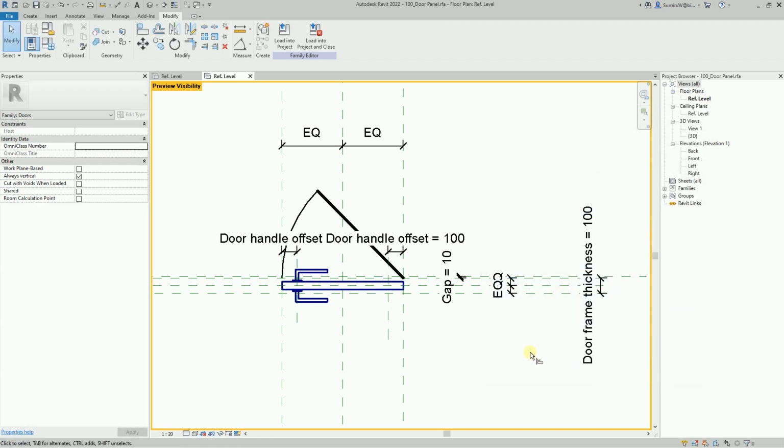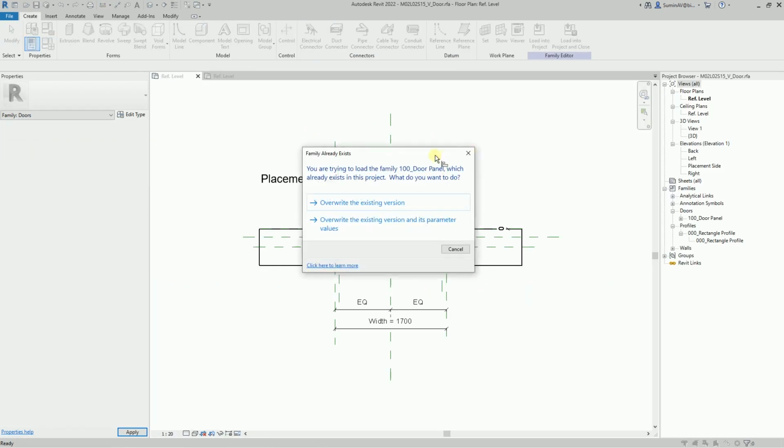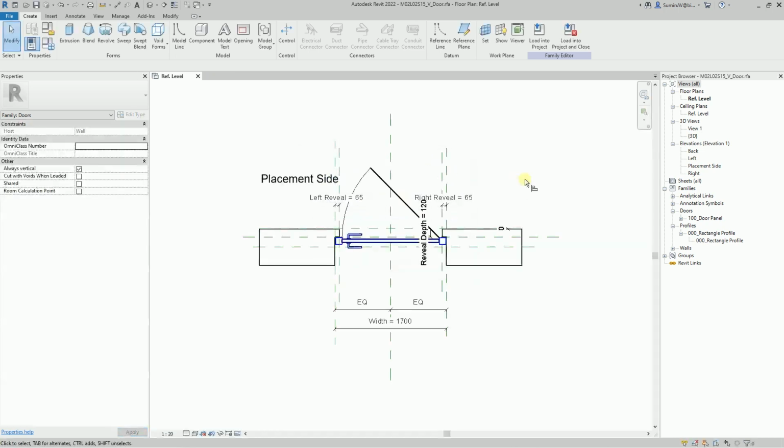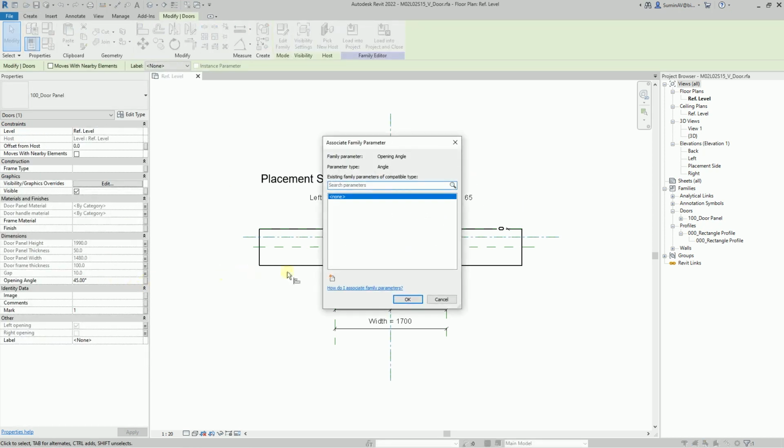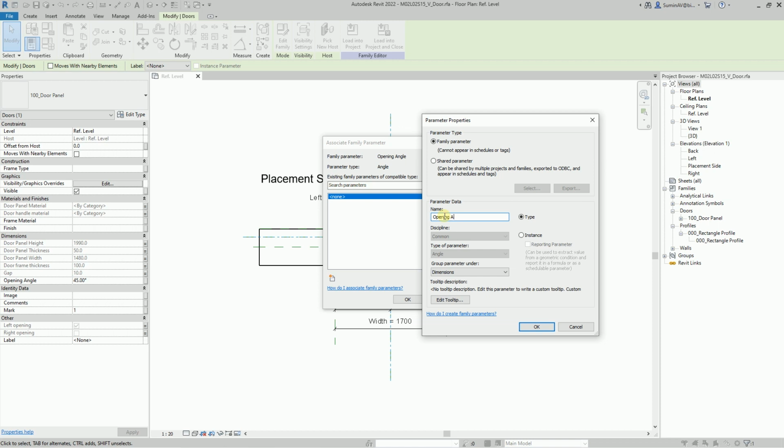Save this version of the family and load it into the main door family. Here we will overwrite the existing version. An opening element will immediately occur here. It only remains to pass the opening angle parameter to the parent family. This will be a type parameter, and I will send it to the other group.